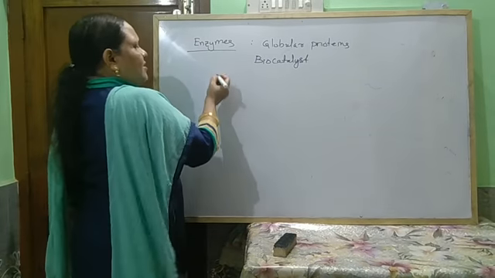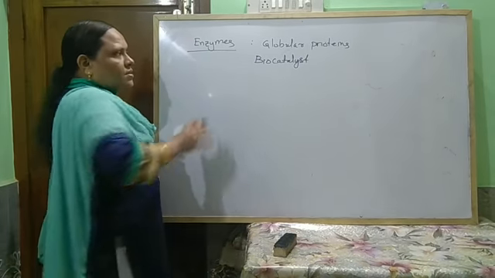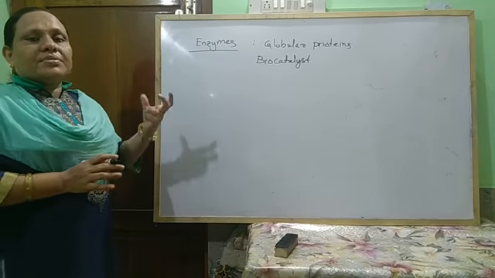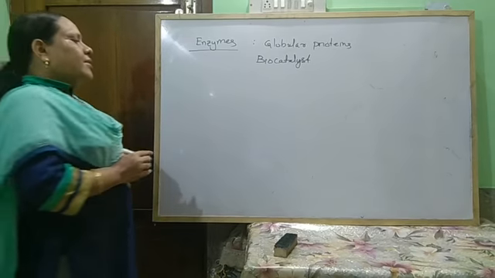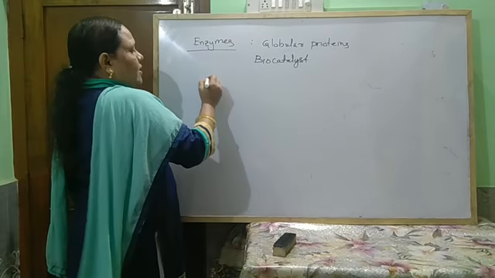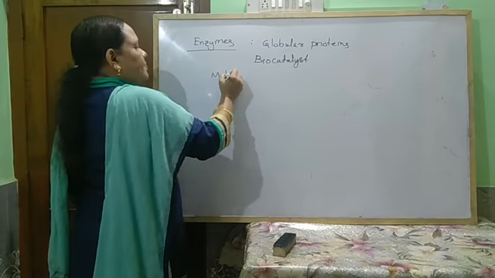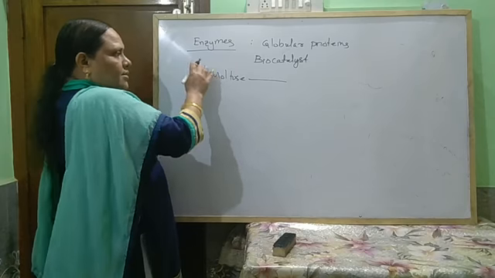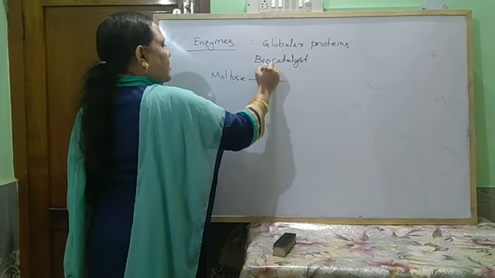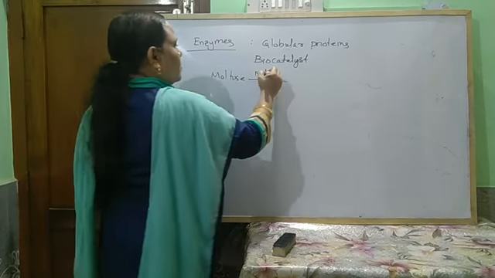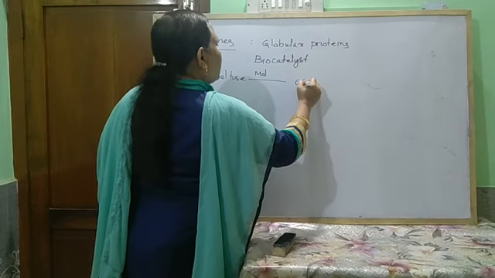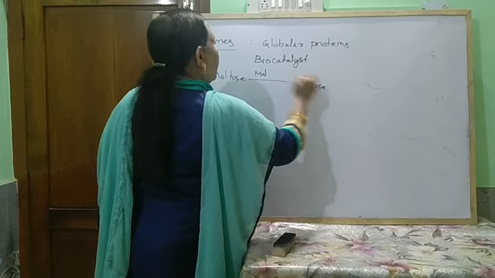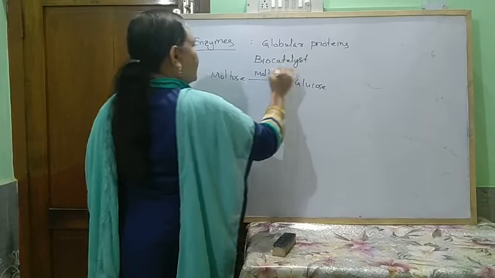And the name of the enzyme generally depends on what type of substance it acts on. For example, maltose is treated with enzyme maltase. The enzyme which acts on maltose to form glucose is known as maltase.